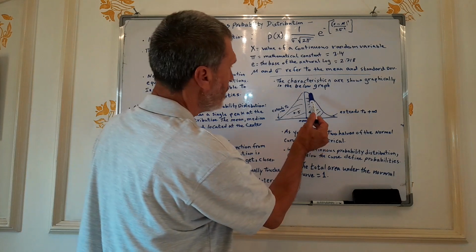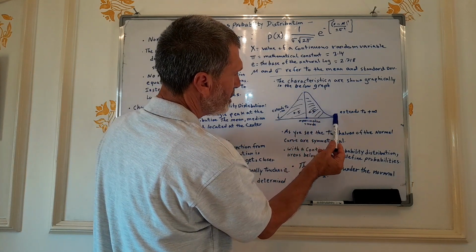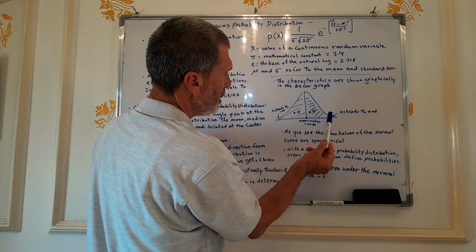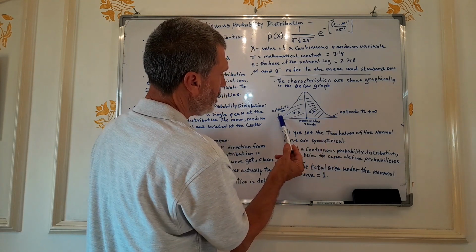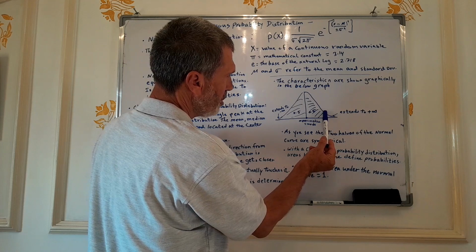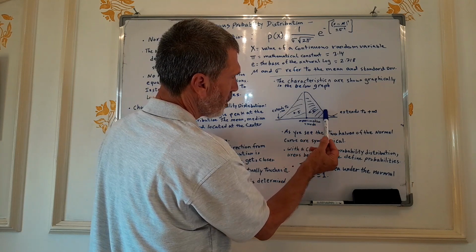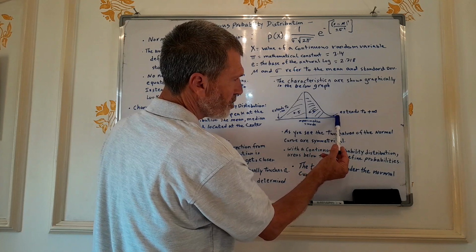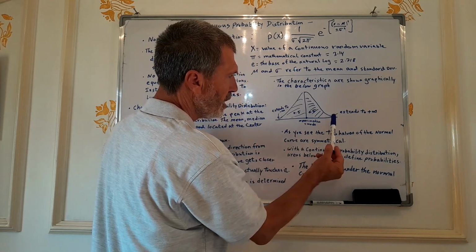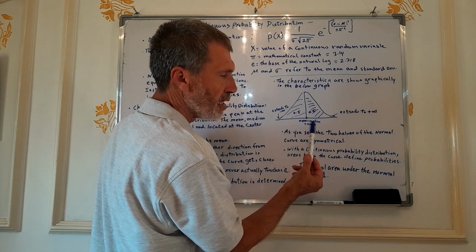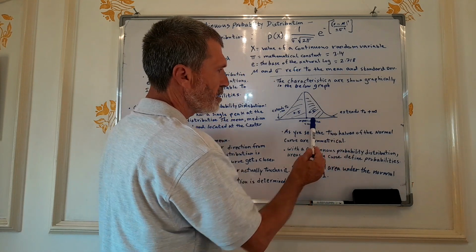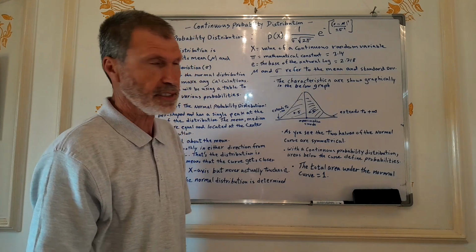As you can see, this is the tail of the normal distribution, here the tail to the right, and here the tail to the left. It gets closer to the x-axis, but never actually touches the x-axis. It's called asymptotic: very close to the x-axis, however, it doesn't touch it.